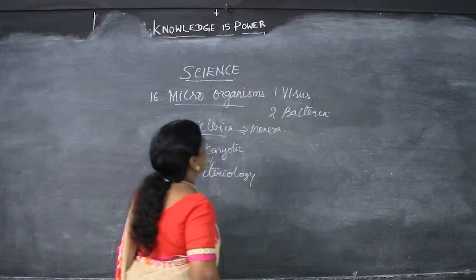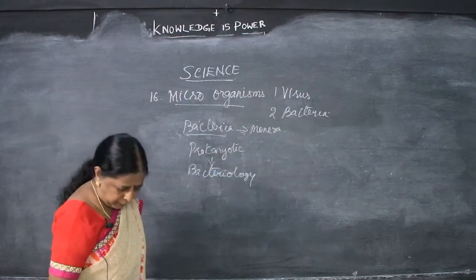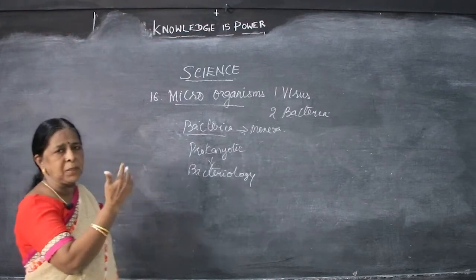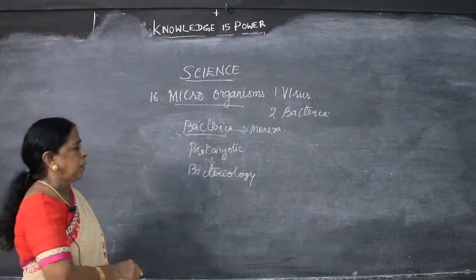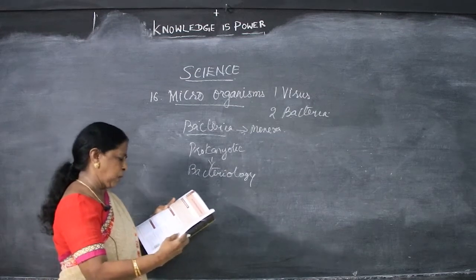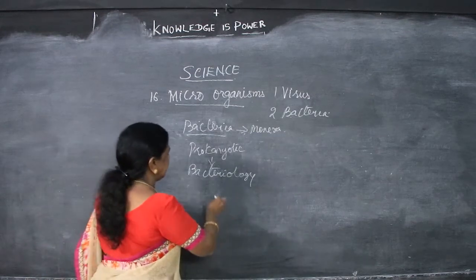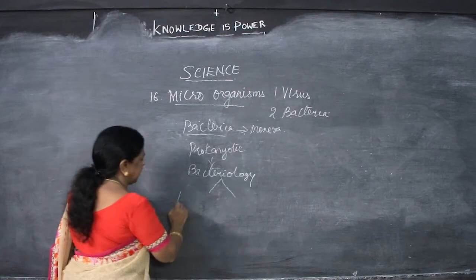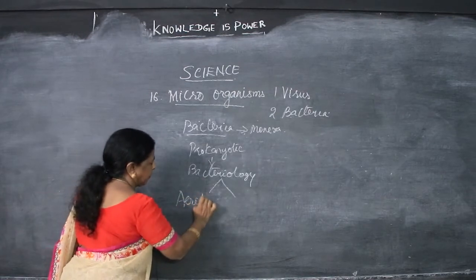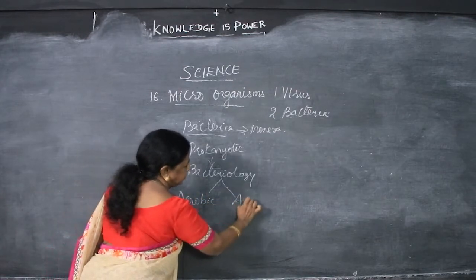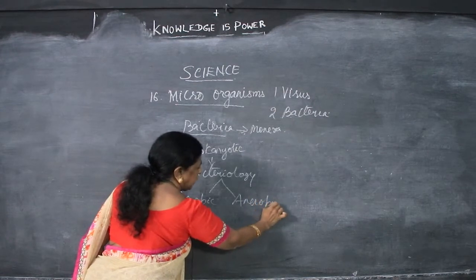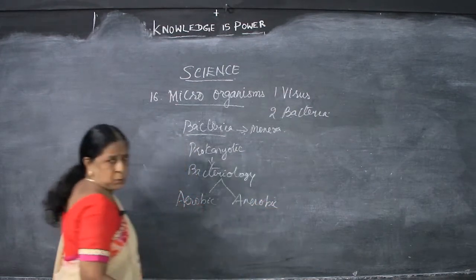Clear? So, the kingdom can be divided into 5 parts. Under the Monera kingdom the bacteria come. So, prokaryotic, study of bacteria is known as bacteriology. There are 2 kinds of bacteria, that is aerobic and anaerobic. This and all what you have learnt in 8th standard will be useful till +2 also.